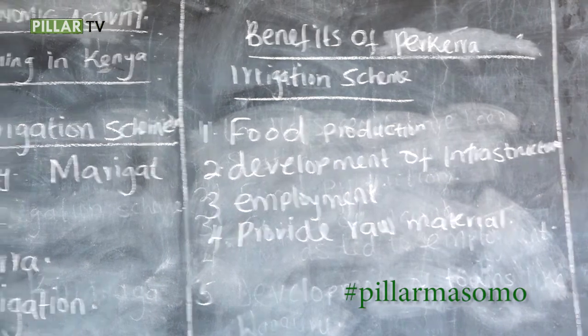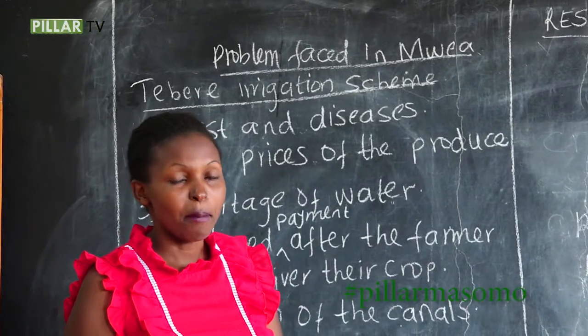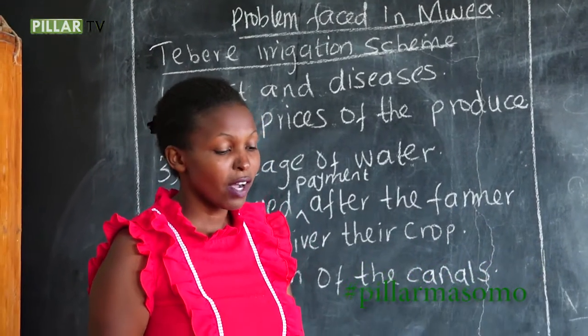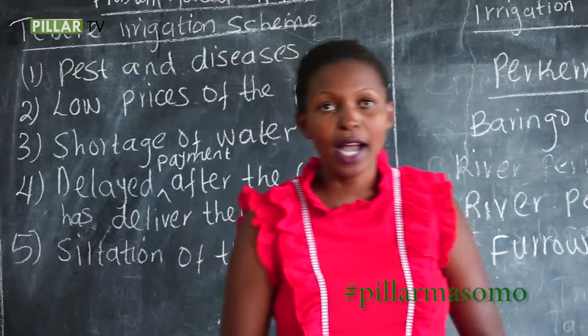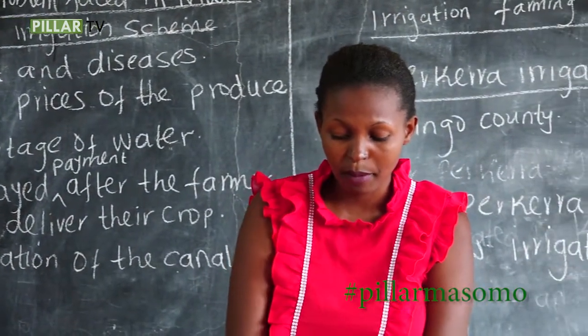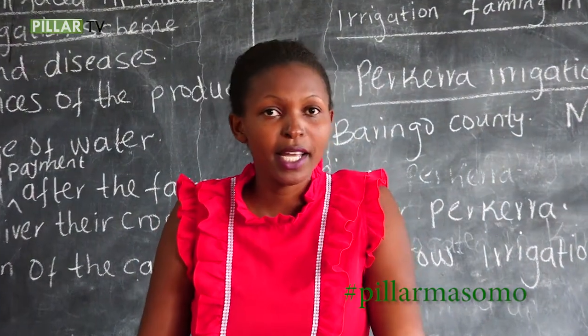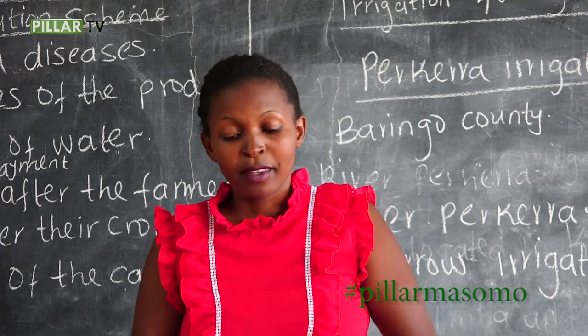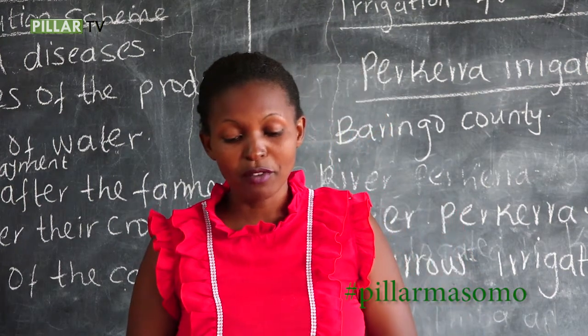Now, Lana, I want us to review whatever you have learned today by doing an activity. The first question will be the problems facing Mwea Tebere irrigation scheme. Lana, I know you have already answered.